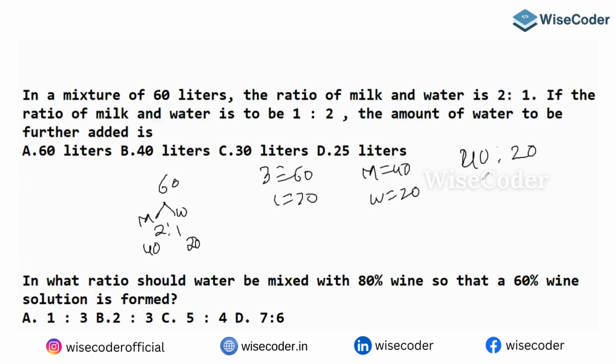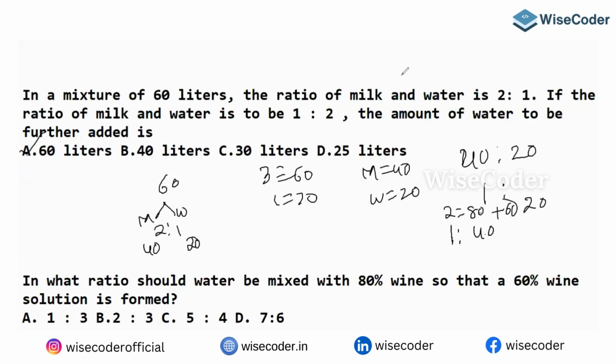But is there any change? How much water is being added? If he is adding water, milk will not change. So in the latest ratio, milk is 1 part. Guys, remember, milk 1 part is 40, then 2 parts must be what? 80, yes or no? If this is 80, already 20 is present, how much do I need to add? 60, no? How much do I need to add? 60.